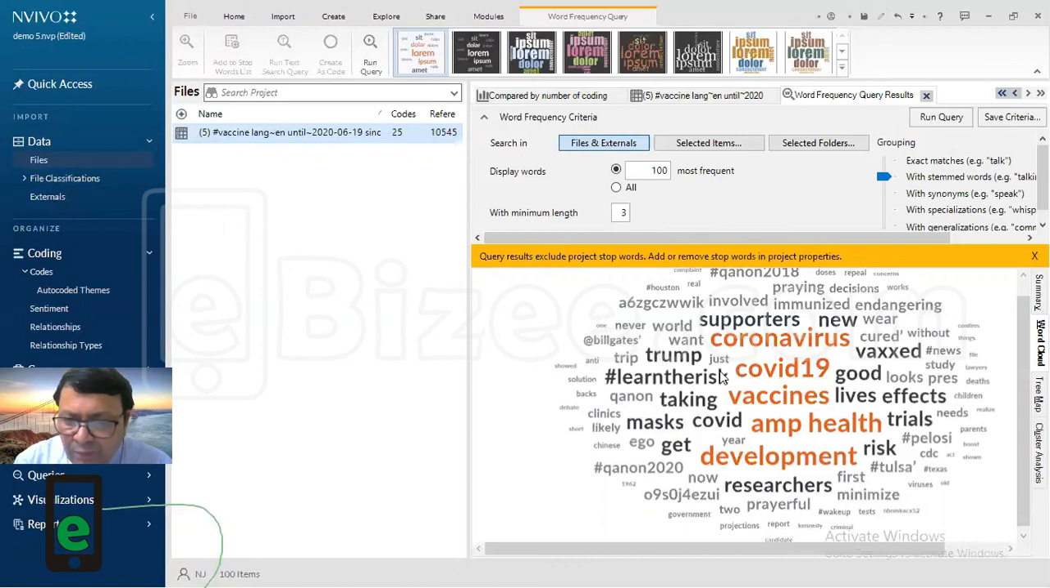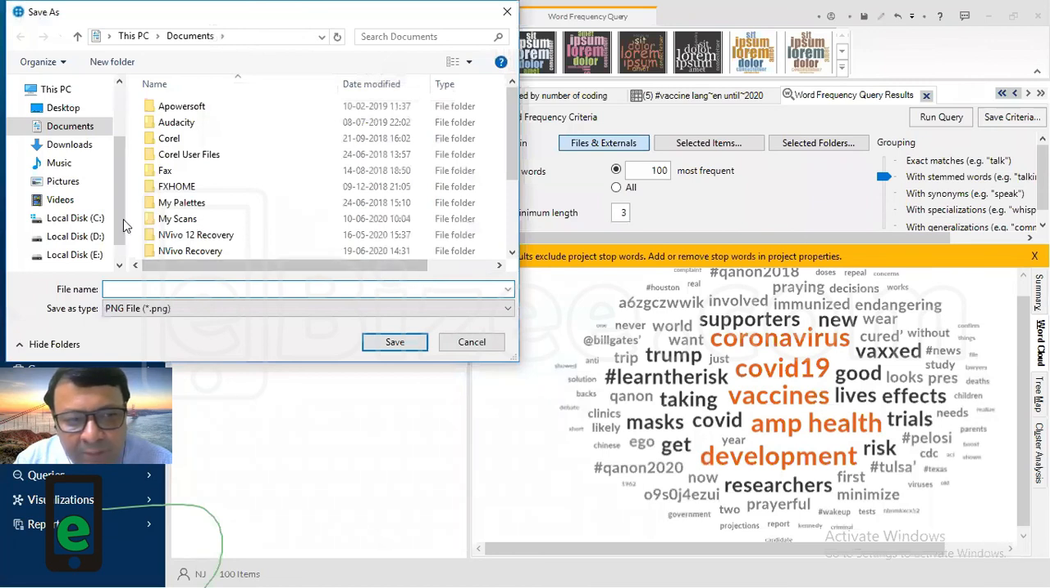And then you have Trump is there. When we are talking about vaccine, Trump is there. When we are talking about vaccine, we have the mask also. When we are talking about the vaccine, good is also there. We are talking about the vaccine, we have the supporters. When we are talking about the vaccine, we have the trial also. So now you have to see whether all these words are related to your research problem or not. Or if you want to modify your research problem, you can do that also. And you can export this particular thing and save it, right?